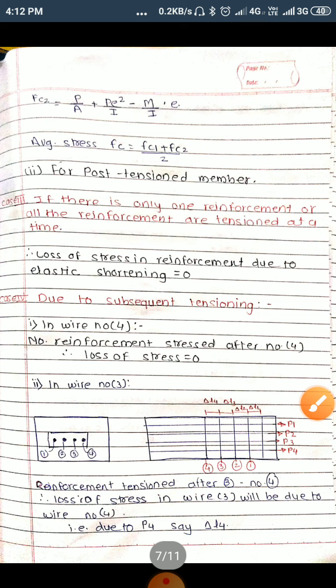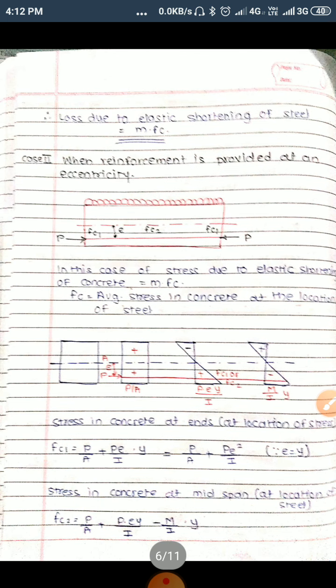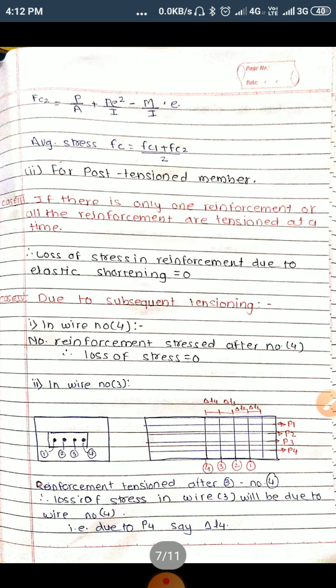Then from FC1 and FC2 we'll find out the average stress FC. Okay, so this is for the pre-tension member. Now moving towards the post-tension member, here we'll consider the tendons are tensioned simultaneously, and then tendons tensioned successively. If they are tensioned simultaneously, there will be no loss due to elastic shortening.